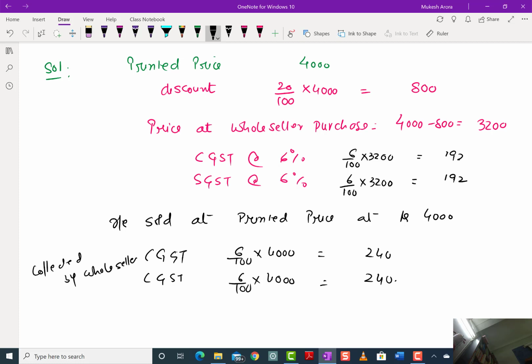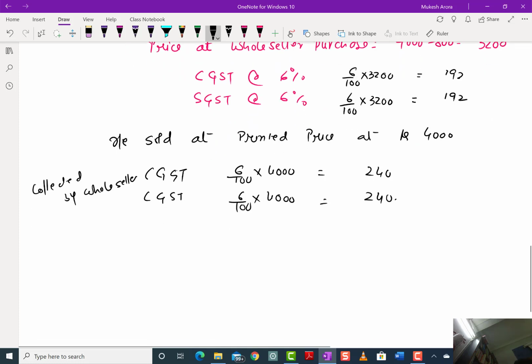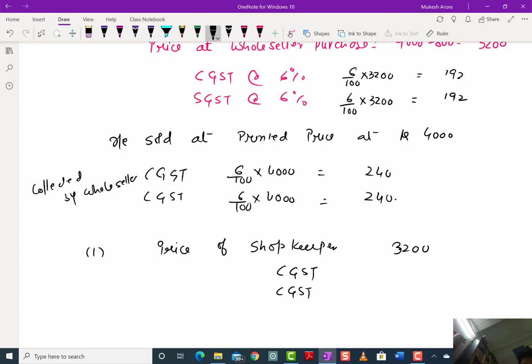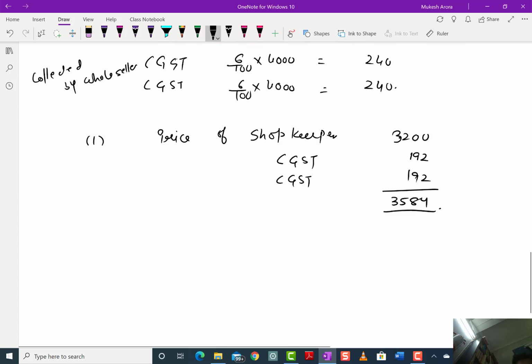Now the first question was, find the price of an article inclusive of tax. First, the price for the shopkeeper. The shopkeeper has paid 3,200 plus CGST, how much? 192 and 192. So the total amount he has paid is 3,584.